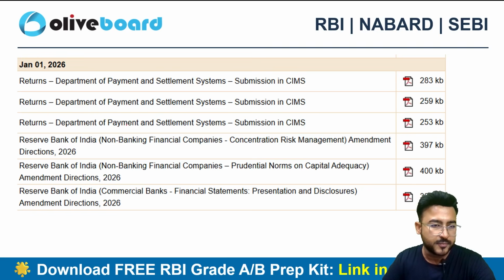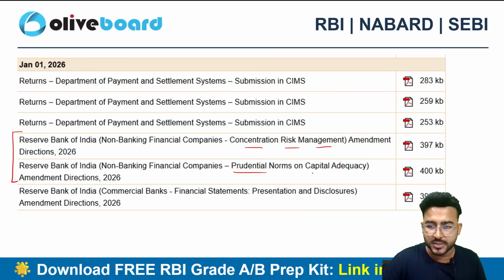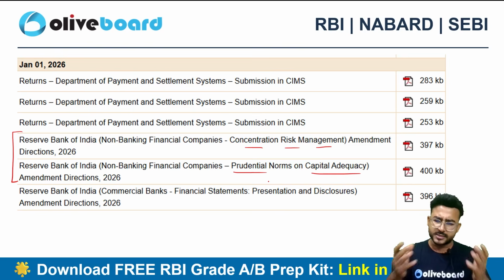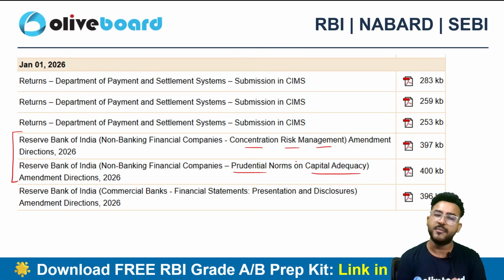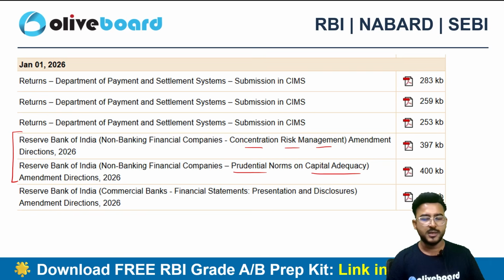So guys, these are the circulars which were posted on 1st of January, and we'll be starting with the NBFC related circular, the Reserve Bank of India NBFC concentration risk management and prudential norms on capital adequacy. So let's start with this prudential norm on capital adequacy amendment direction. So these are the amendment directions. So no worries at all.